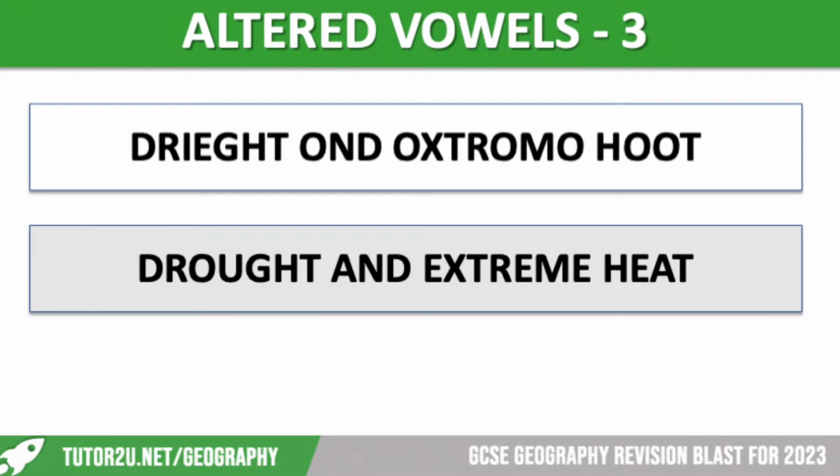Drought means obviously we don't have enough water to meet our demands for things like farming, domestic use, industry, whatnot. And it did lead last year to hosepipe bans being called from a number of different water companies across the UK. And they go hand in hand with extreme heat because extreme heat generally means that we're going to have much more evaporation. So those water sources dry up a lot more quickly.